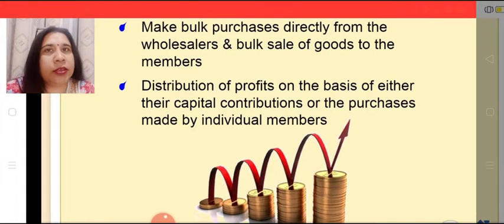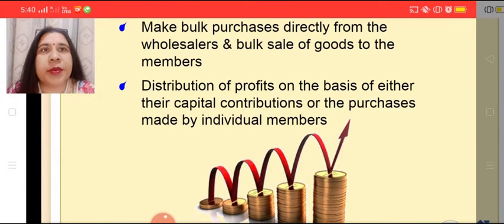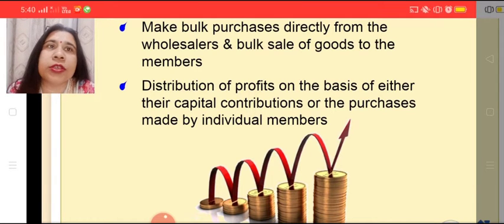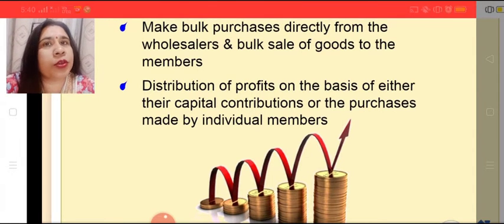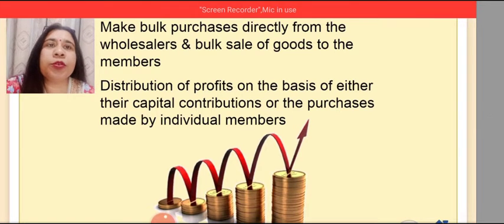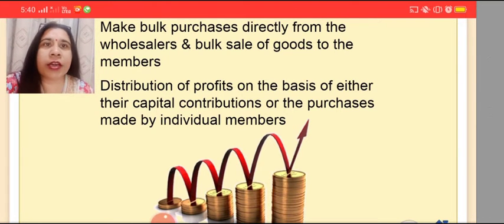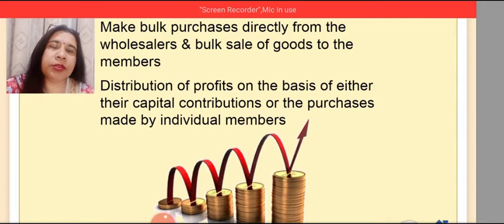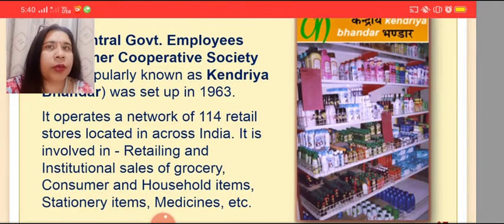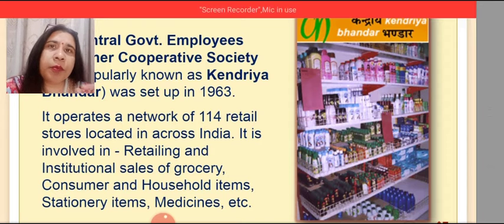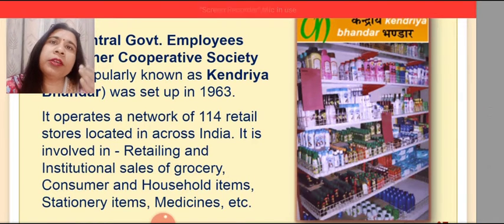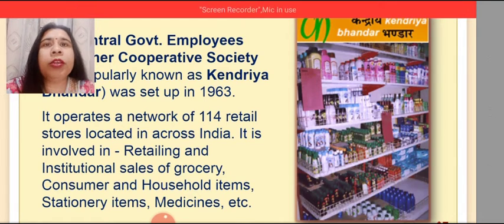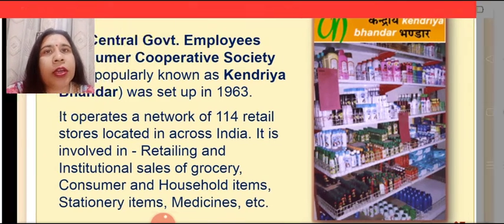The consumers, the members of the cooperative society, make the bulk purchases directly from the wholesalers or producers and make bulk sale of goods to its members. Distribution of profits is on the basis of either their capital contributions or the purchases made by individual members. Although they are not keeping very high profit margins, negligible profits are kept just in order to continue the routine working of the organization.